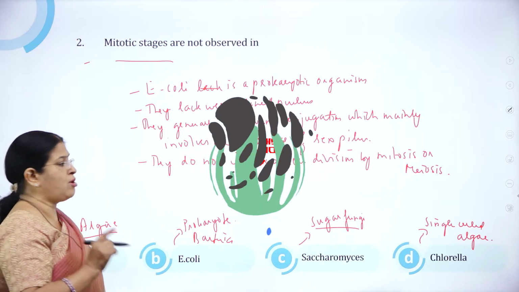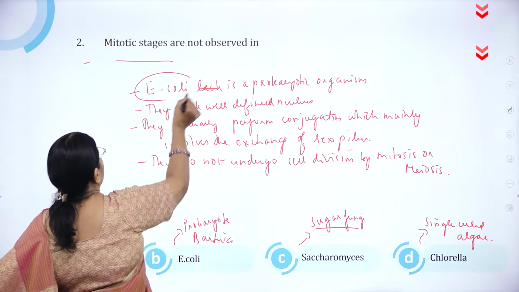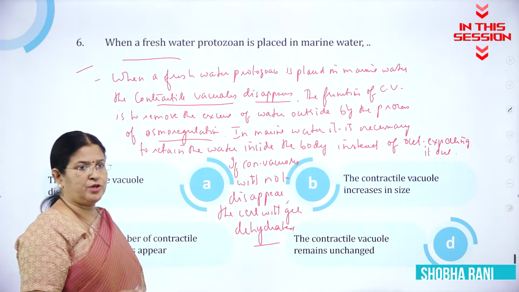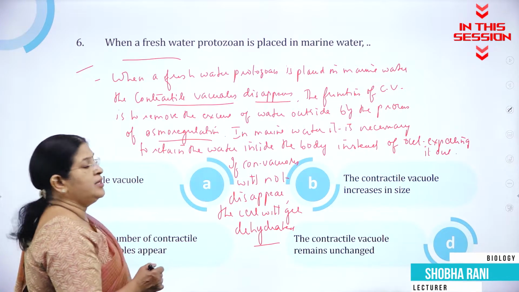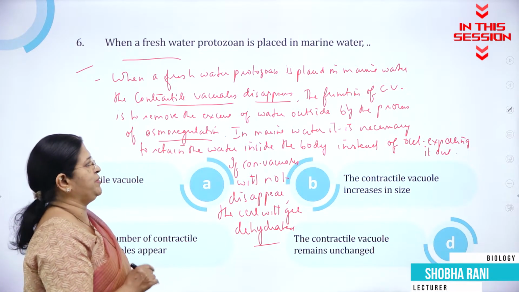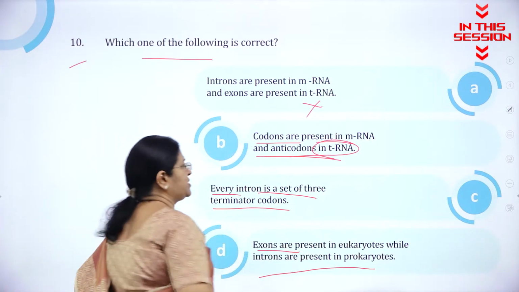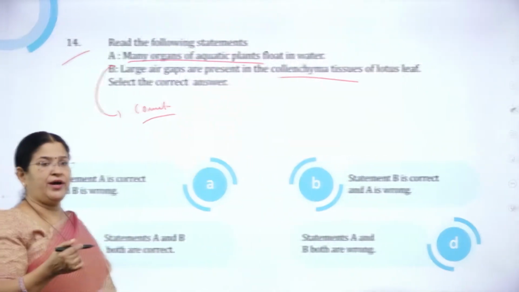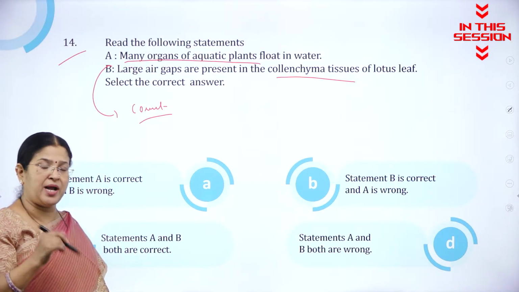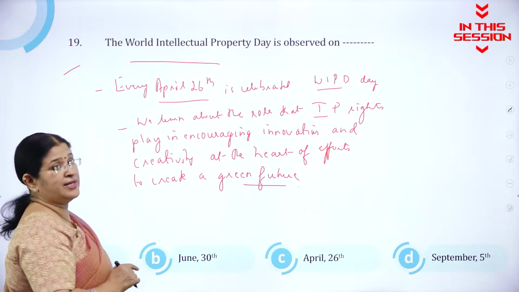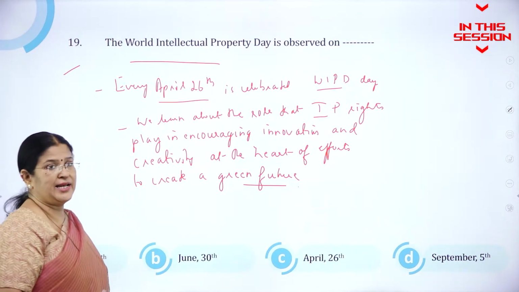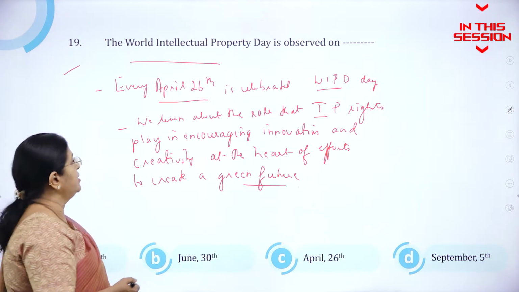Mitotic stages are not observed in E. coli. When a freshwater protozoan is placed in marine water, the contractile vacuoles disappear. Codons are present in mRNA and anticodons are present in tRNA. Buoyancy is the property of aquatic plants to float on the surface of the water. Every April 26th is celebrated as World Intellectual Property Rights Day.